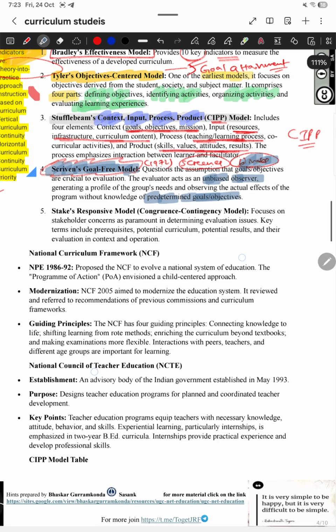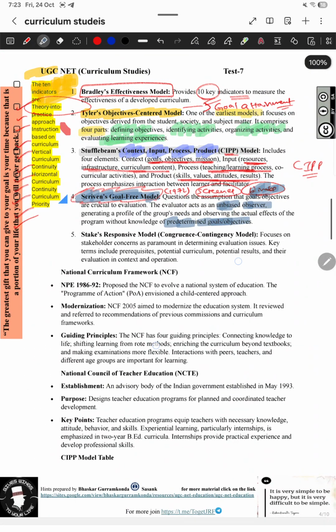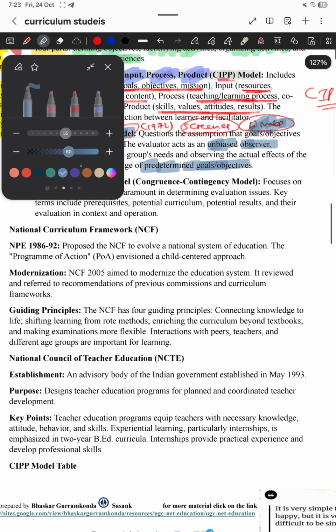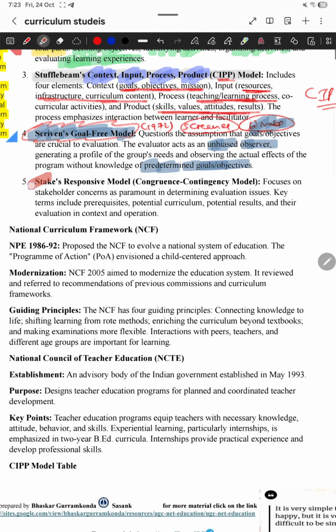Okay, and the next one is Stake's responsive model, which is also called the congruency contingency model. It focuses on the stakeholders' concern as paramount in determining evaluation issues. So whatever the stakeholders say is the ultimate thing in this particular model. This is about the feedback that we get from the stakeholders.